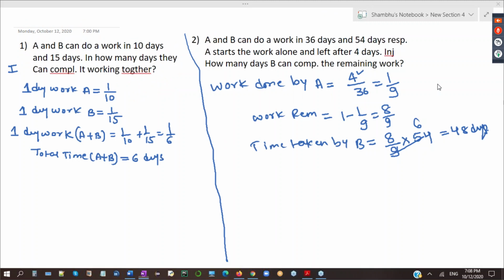Here is the last thing. What do you want to see? Abhishek, what do you want to see? Why 1 minus 1 by 9? We always have one work. Out of one work, 1 by 9 work is completed. Then how much work remains? If you have 100 rupees and 20 rupees are spent, how many rupees remain? 100 rupees minus 20 rupees, isn't it?